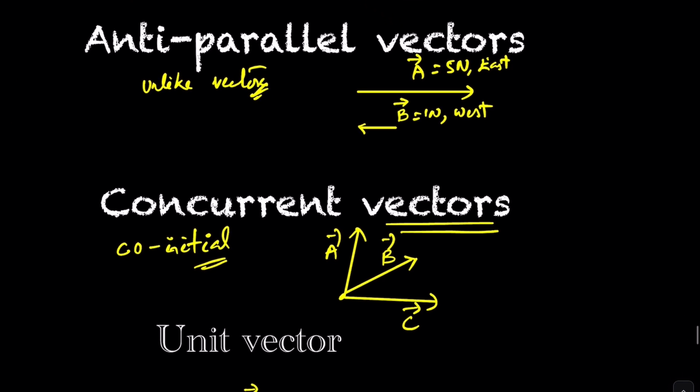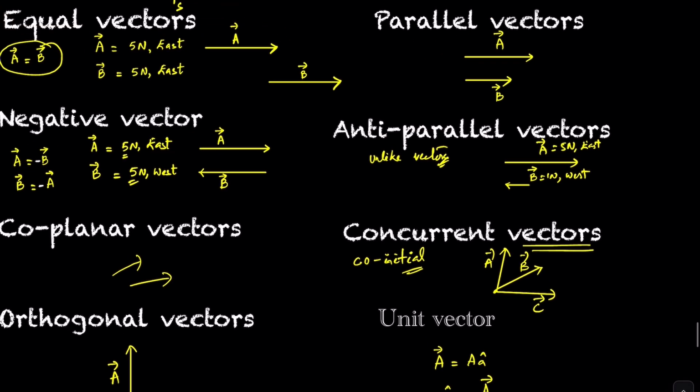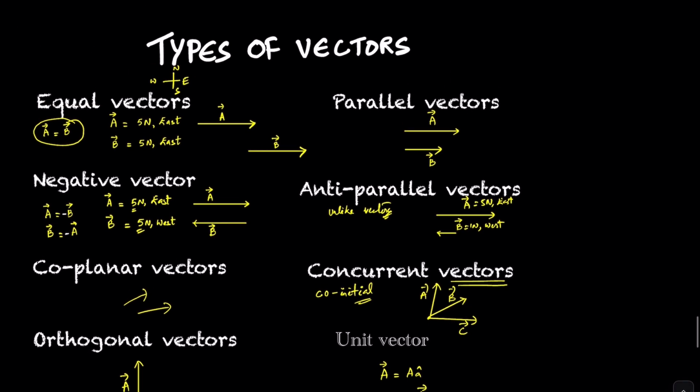Concurrent vectors are vectors starting from the same point, the same initial point. A unit vector is a vector which has a magnitude of 1. If you have any doubts, ask.